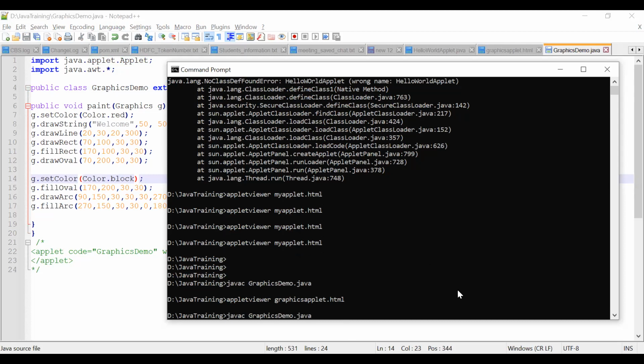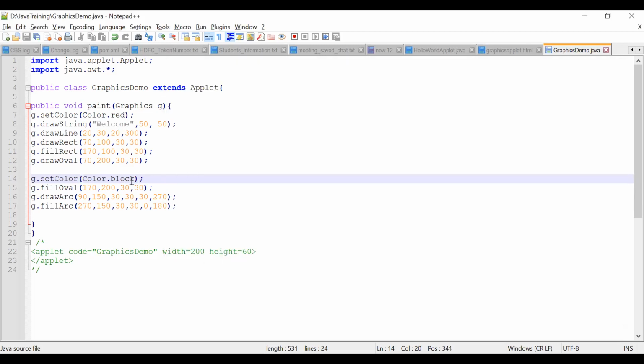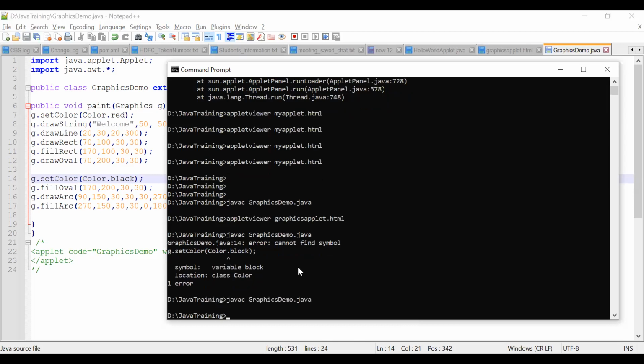Guys, are you following me? Yeah, black is not there. B-L-A-C-K, not B-L-O. Yes. When I compile and give something wrong, it gives me an error. Okay. Yes, correct.